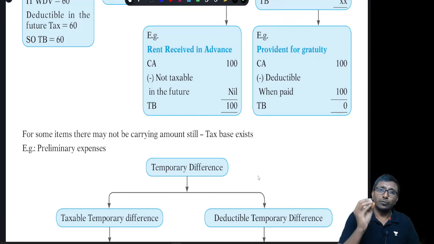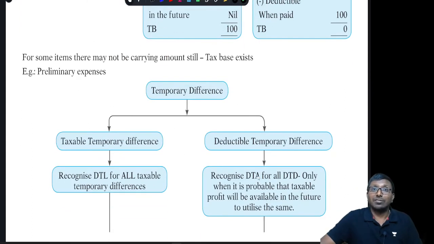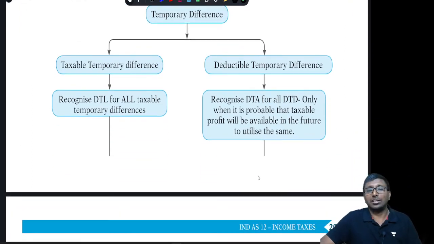With respect to a few assets, for example, preliminary expenses must have been already charged to profit and loss as per Ind AS 38 intangible assets, right? There will not be any carrying amount, but there can be a tax base, because as per the income tax, that will be allowed as a deduction over a 5 year period. Hence there will be tax base even though there is no carrying amount, right?